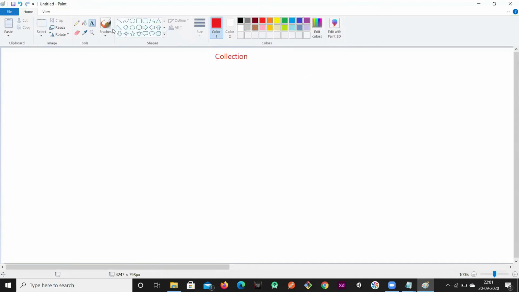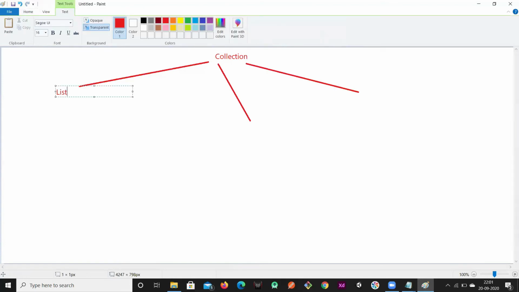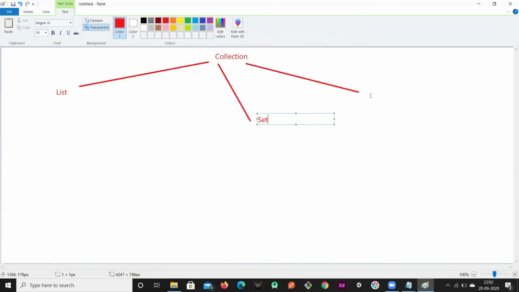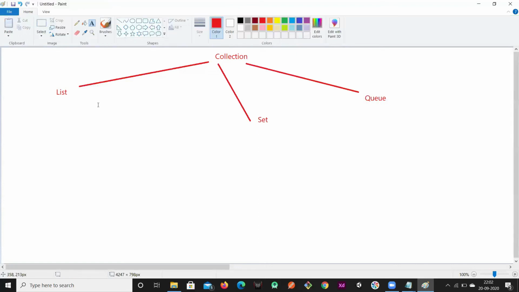This collection interface has three direct children: the list interface, the set interface, and the queue interface.